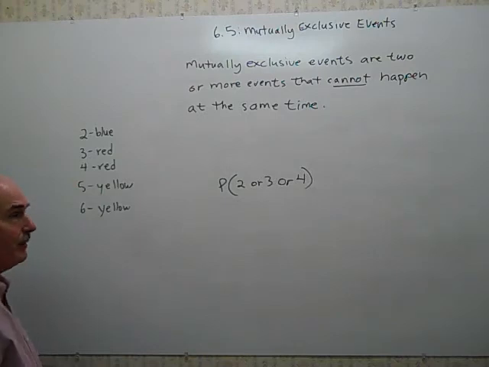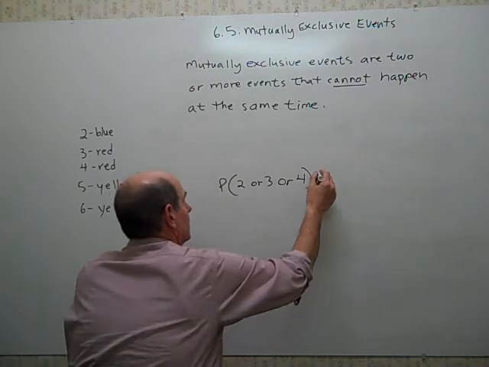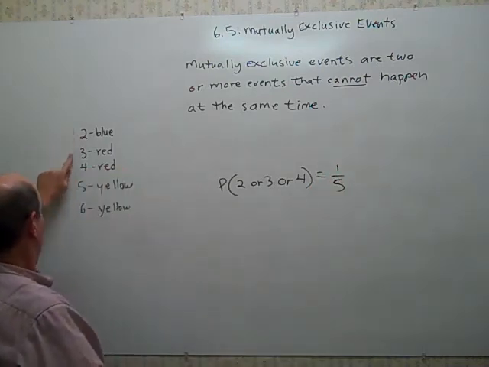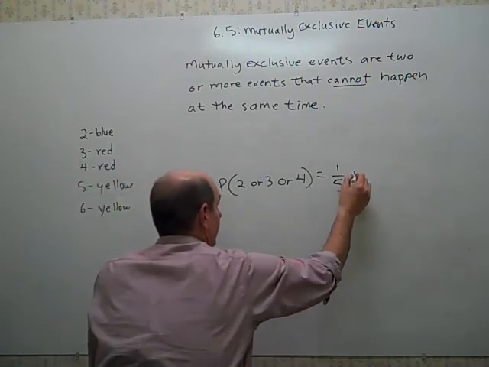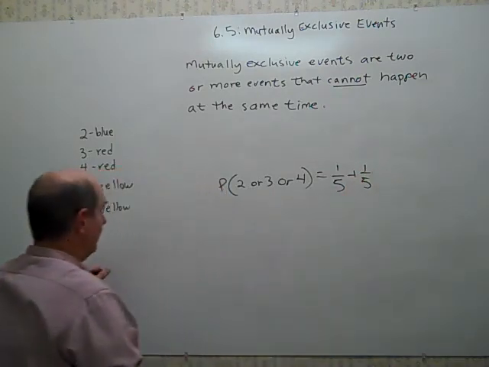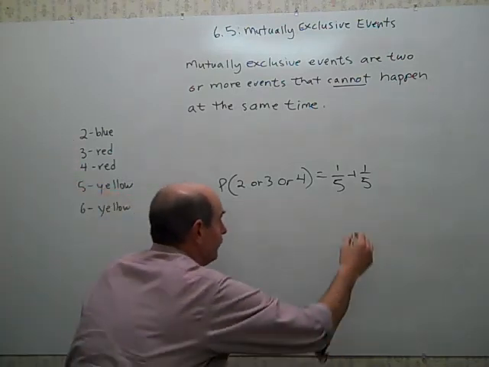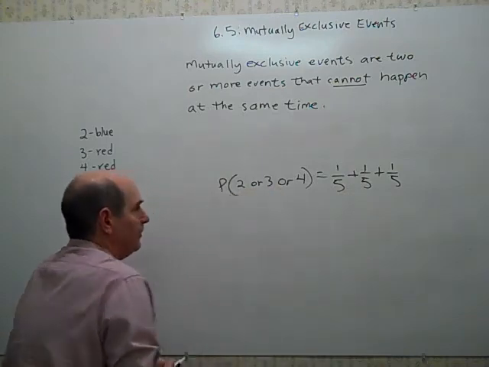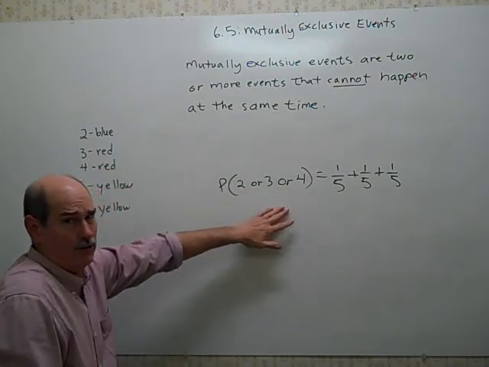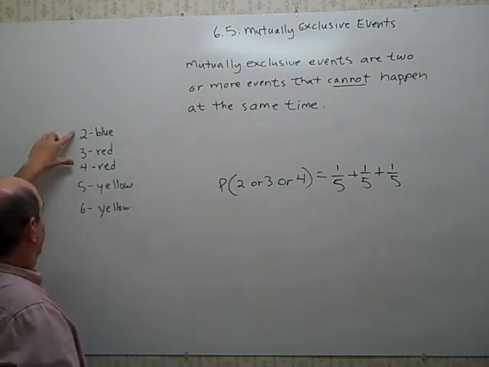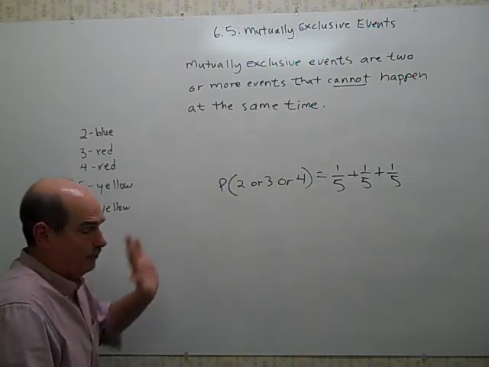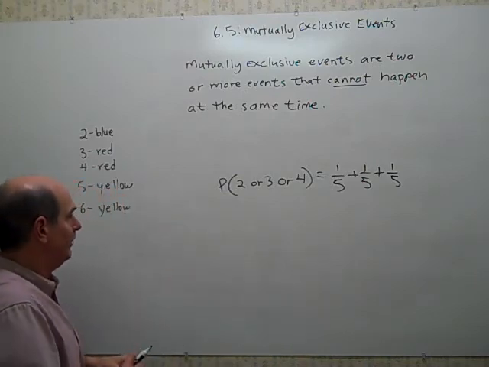So I can think about what's the probability you get a 2, which is 1 out of 5, sorry. The probability that I get a 3, there's only one card that's 3, so that's 1 out of 5. Now the probability that I get a 4, which is 1 out of 5 also. So the probability of getting a 2, 3, or 4. And this is sort of the math with it, but it's really easy to see it when you just look at the list. A 2, 3, or 4, there's 3 things that satisfy the condition, 3 out of 5. But I want you to really kind of know how the formula works too. So that would be 3/5.